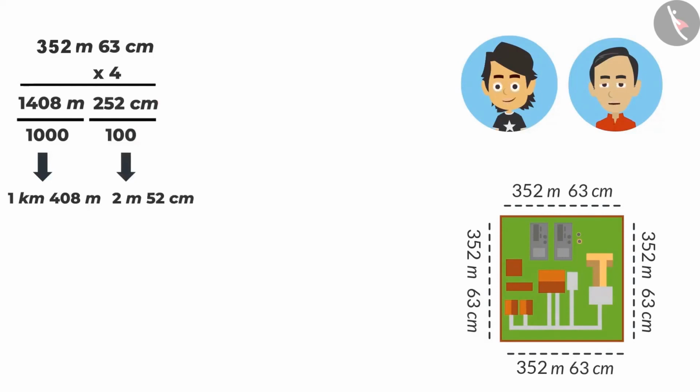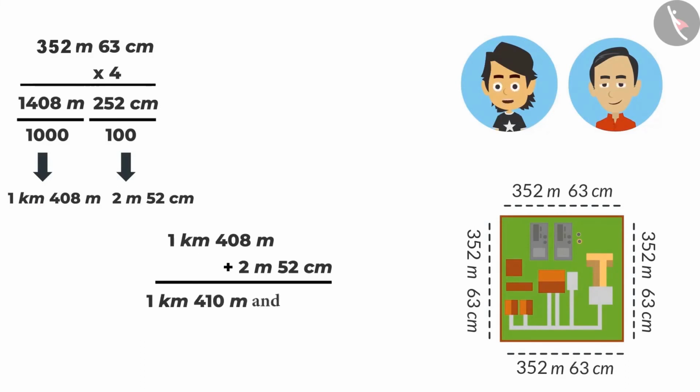Absolutely correct. Now tell me, how much is the total length? Total length would be 1 kilometer 408 meters and 2 meters 52 centimeters. But when there are two values in meters, they can be added. Yes, then it would be better. This means the total length of your factory boundary would be 1 kilometer 410 meters and 52 centimeters. Yes, Ayushman. Now completely correct.